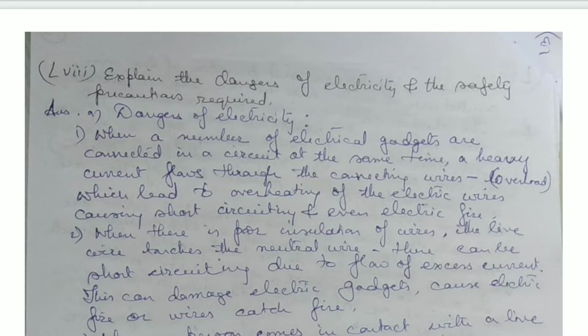The dangers of electricity are when a number of electrical gadgets are connected in the circuit at the same time, that is overloading, a heavy current flows through the connecting wires, and that leads to overheating of the electric wires, which can cause a short circuit and even cause electric fire.